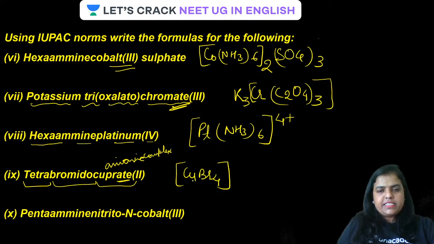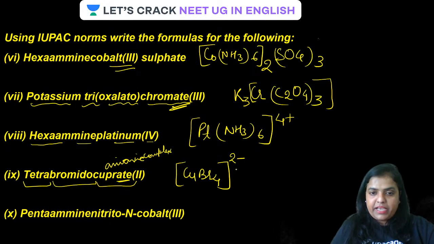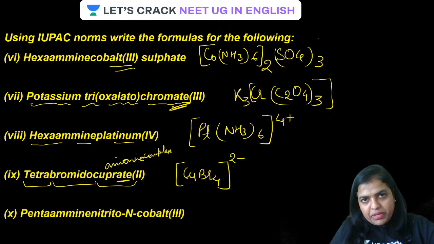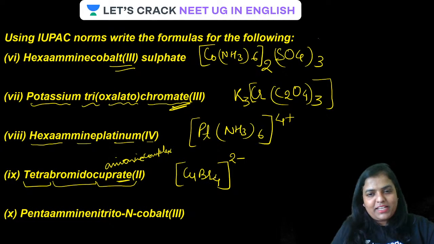And since 'ate' is there, it must have a negative charge. Copper is in +2 oxidation state, bromine is -1. So there will be 4 minus and +2, and the net charge over this will be -2. It is very clear from the name itself that it is an anionic complex, and the charge over that anionic complex will be -2. Why? Because copper is in +2 oxidation state and four bromines give -4. -4 plus 2 has to be equal to -2. That -2 charge will be present on the complex anion like this.